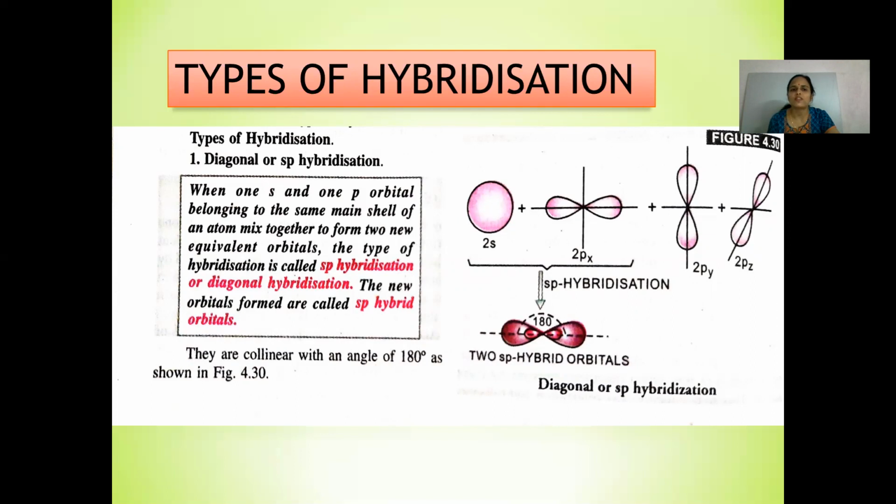The new orbitals formed are called sp hybrid orbitals, and they are collinear with an angle of 180 degrees, as shown in this figure. So sp hybridization results in a linear shape with a bond angle of 180 degrees.